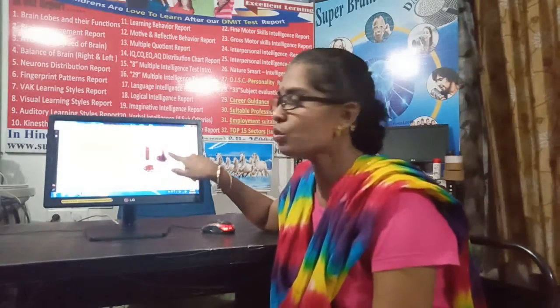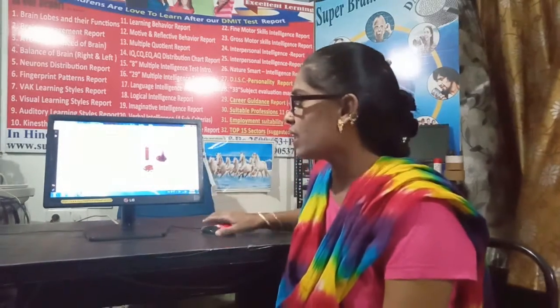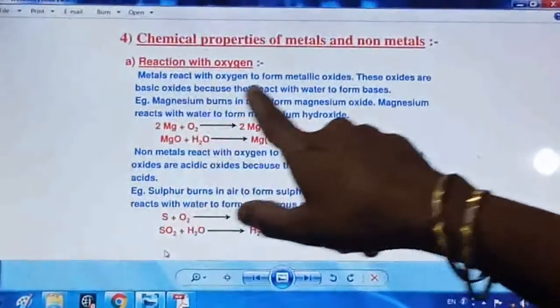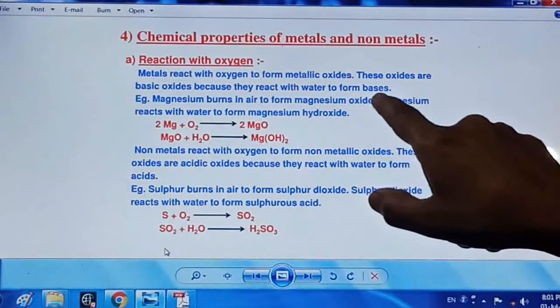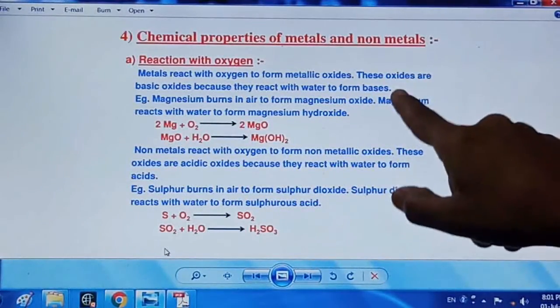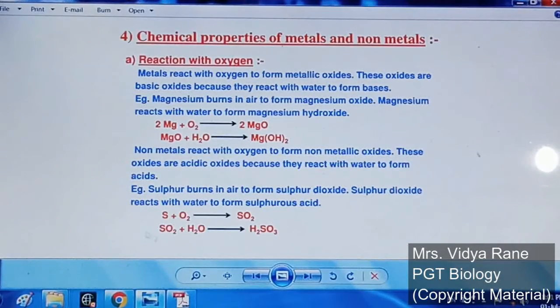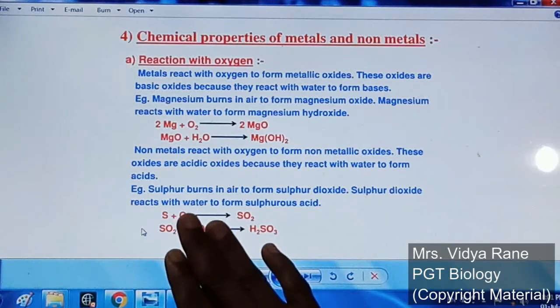Blue litmus paper remains blue and red litmus paper becomes blue. This means the nature of that solution is basic, right? So here we can confirm that whenever metal oxides are formed, they are basic in nature. See here in the slide, oxides are basic oxides because they react with water to form a base. So all metal oxides are basic in nature, and we have tested that with the litmus paper. Now what about the non-metals?